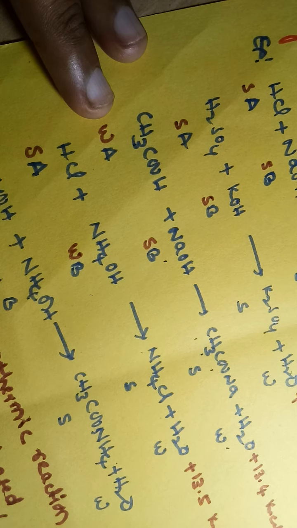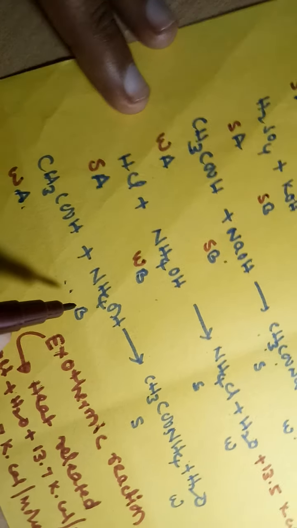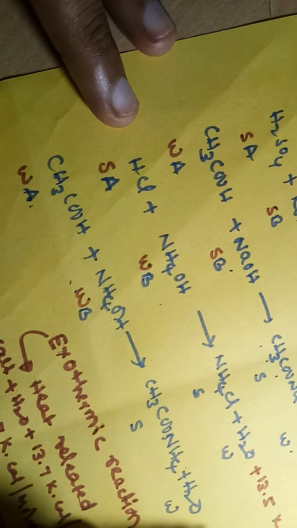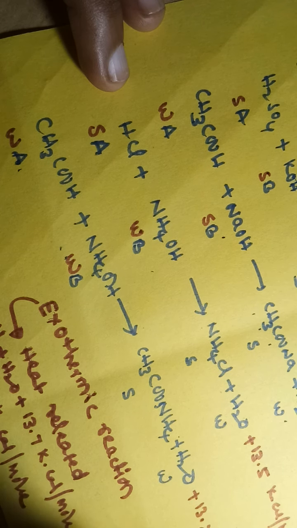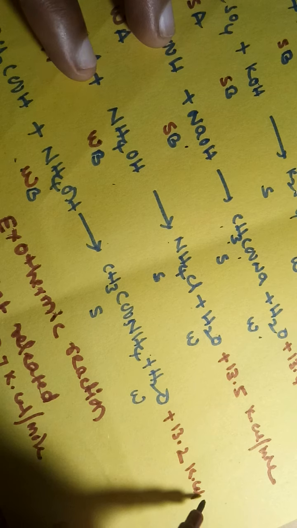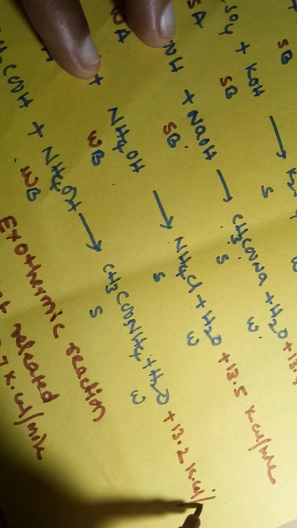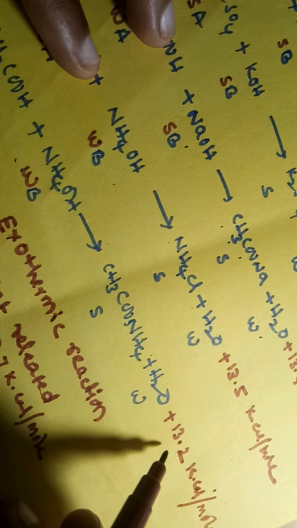Here both are weak, a weak acid and a weak base. So here how much energy is released? Around 13.2 or 13.3 kilocalories per mole. 13.2 kilocalories per mole of energy is released.